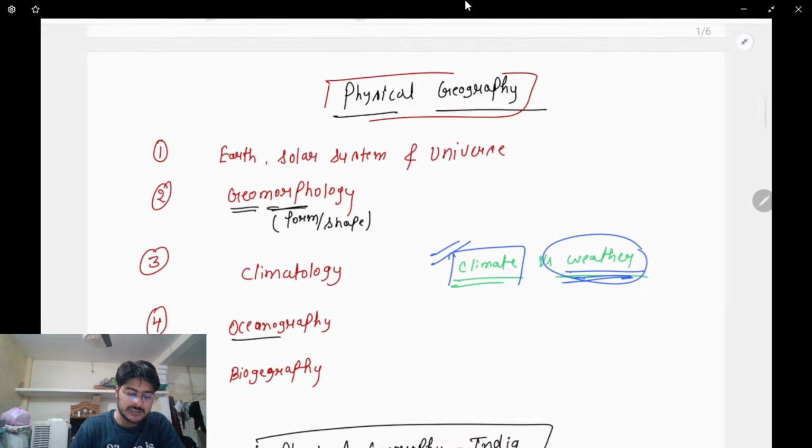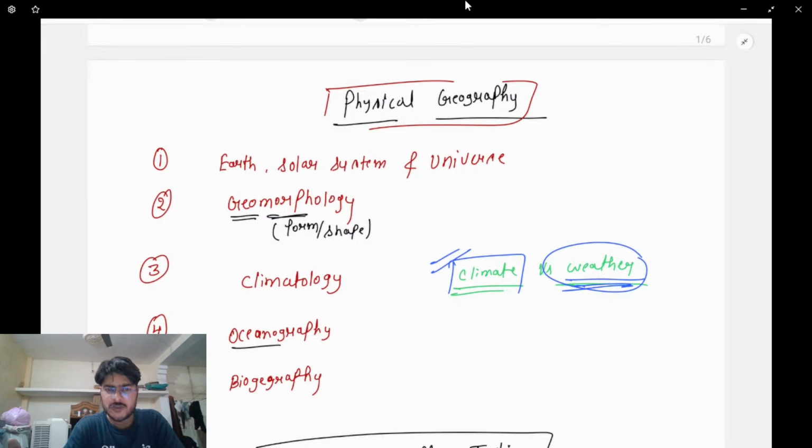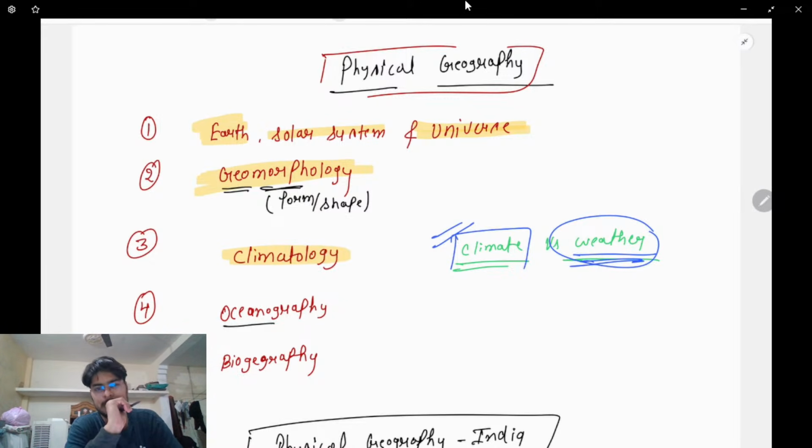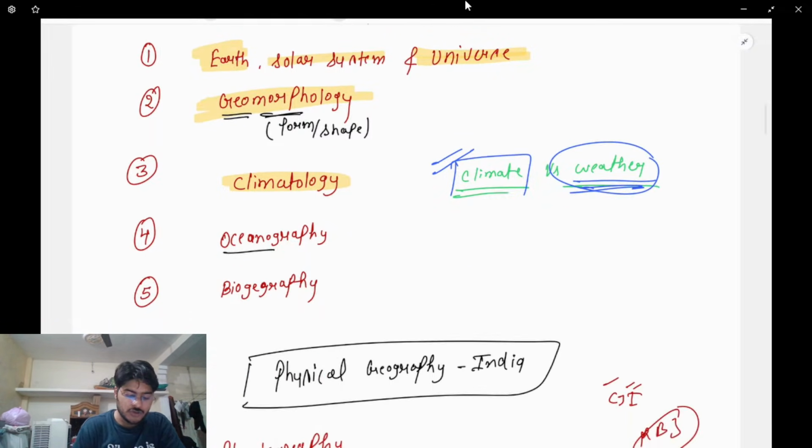The moment I talk about physical geography, here we'll talk about the Earth, solar system, and the universe. We'll talk about geomorphology, that is, how land formation happens, how plateaus and hills are formed. Then we'll study climate, that is climatology, the formation of clouds and a number of other things. Next, oceanography, the phenomena associated with the oceans, marine biodiversity, and then biogeography, which is any biological phenomena associated with geography.